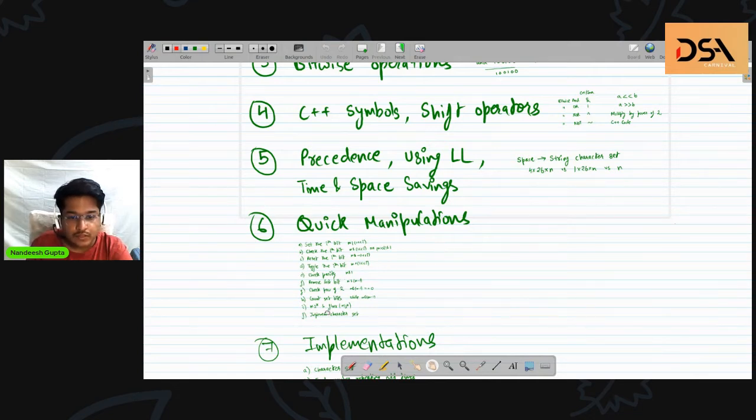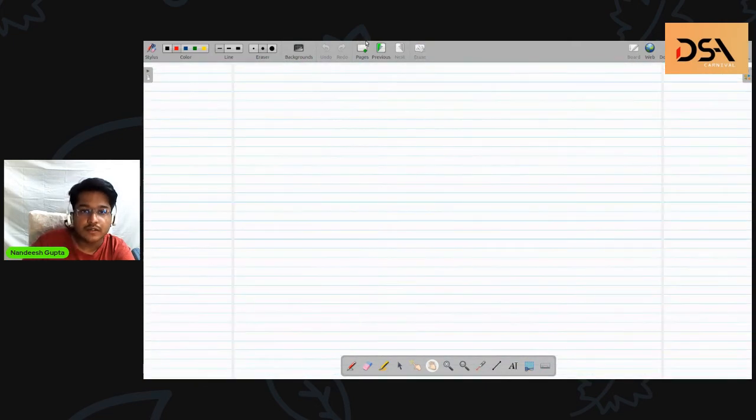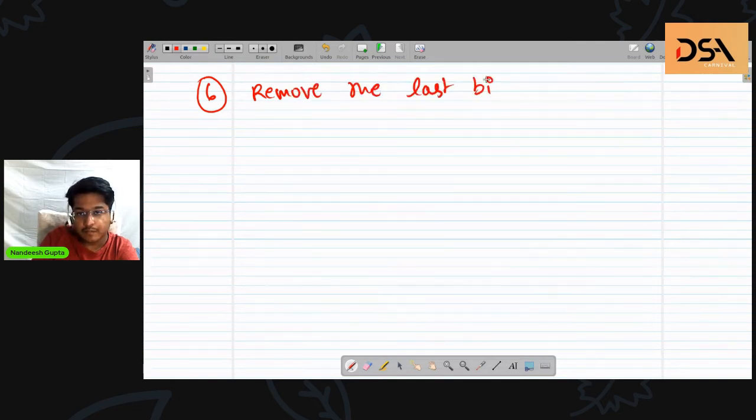So, removing the last bit. This is also a pretty important operation. The sixth problem is you have to remove the last bit of n. By last bit, I mean the last set bit.